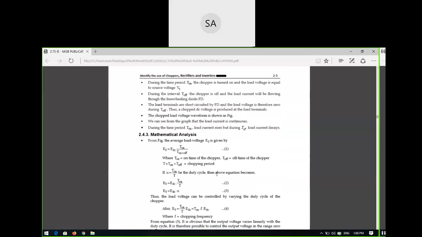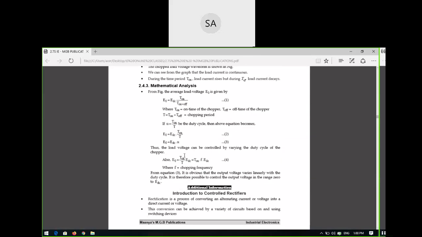Okay, and if you have seen the mathematical analysis, E naught equal to EDC into T on by T on plus T off. So this is called a duty cycle. T on by T on plus T off is called a duty cycle. So you can also write E naught equal to EDC, the input DC voltage, into T on divided by capital T, where T on plus T off is replaced with the capital T. So you can replace T on by T as alpha. So alpha is called a duty cycle. So the output voltage E naught is duty cycle into EDC.